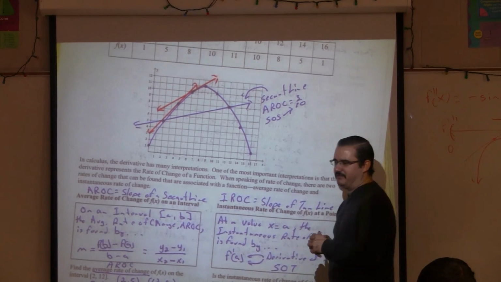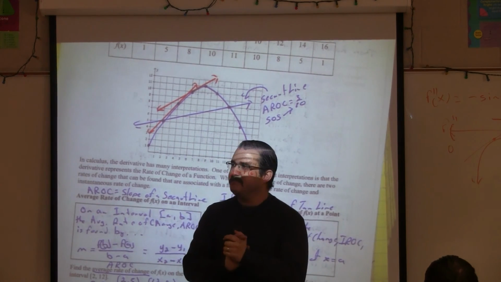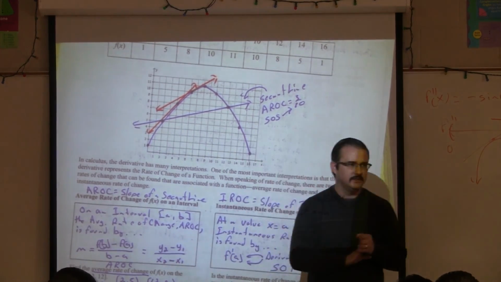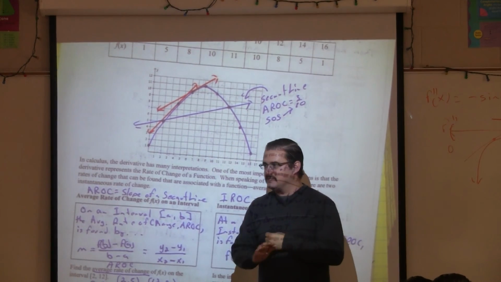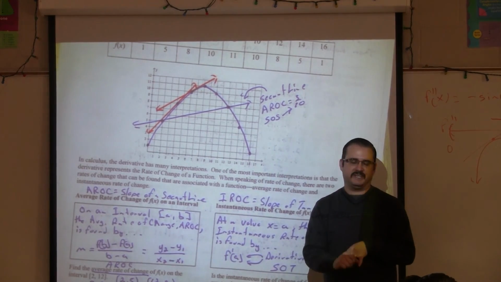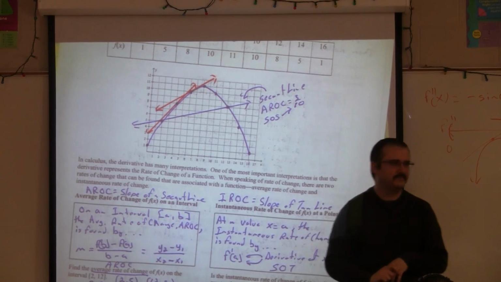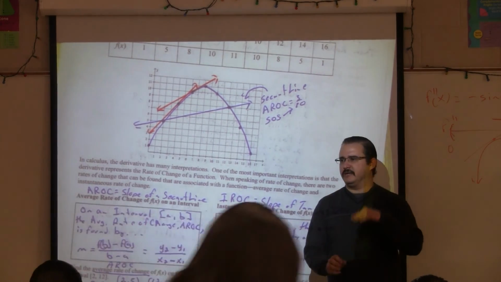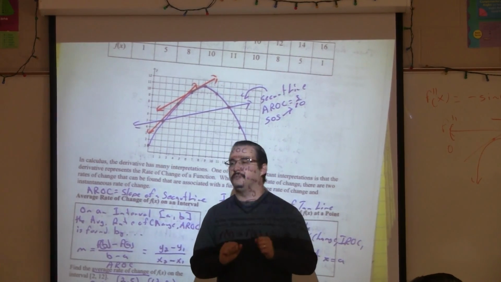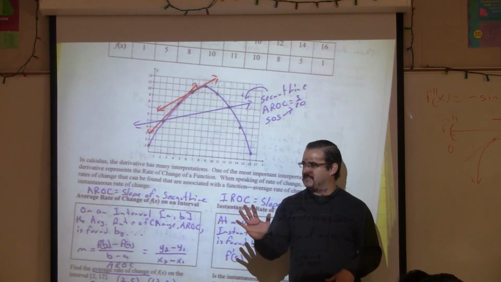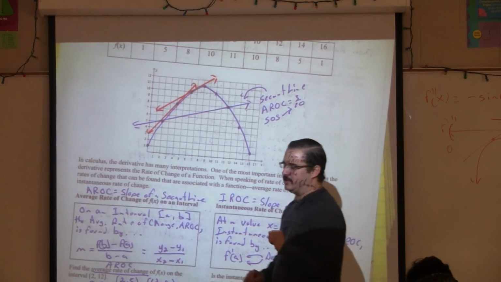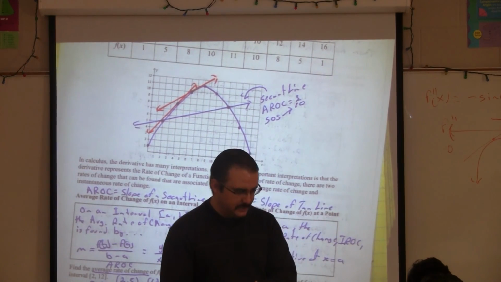So in brief, let's review everything that we did today. This is IROC. Quickly, mean value theorem, what must be true for it to apply? Continuous on the closed interval, differentiable on the open interval, and what's guaranteed by it? That the IROC will equal the AROC. The derivative at some value in the interval will be equal to the average rate of change. The slope of the tangent line will be the same as the slope of the secant line. Remember, Rolle's theorem is a special case of the mean value theorem.